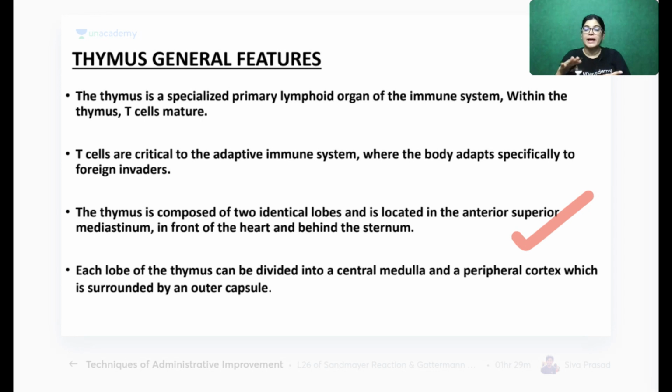When you cut the thymus gland, it will have a central medulla and a peripheral cortex. The thymus gland is also surrounded by an outer fibrous capsule, the same as the other lymphoid structures we have studied. The thymus gland will also have an outer cortex area and an inner medulla area.